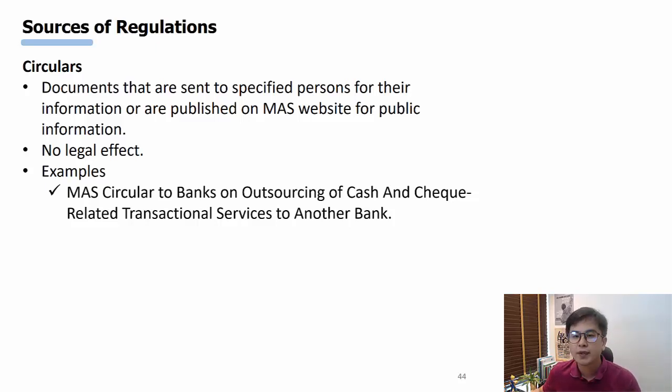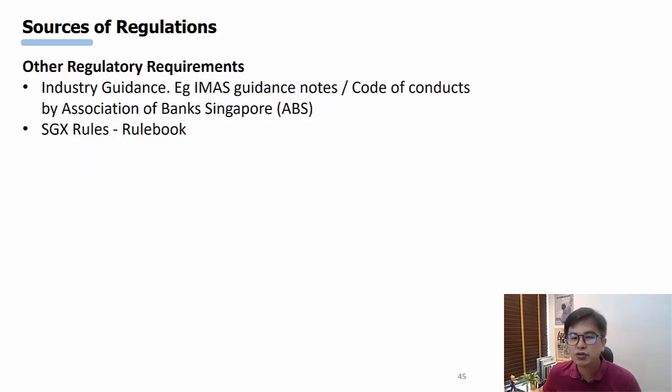Okay. So other regulatory requirements, you have industry guidance. Just now we actually talked about IMAS having a certain code of ethics, right? Guidance notes. These are also examples of regulatory sources, but they are not enforceable by law as well, right? We are also interested in the SGX rulebook.